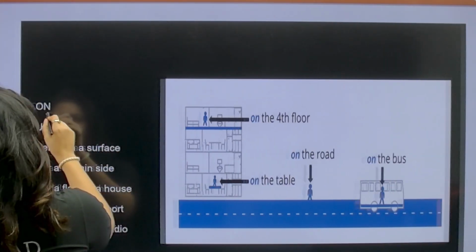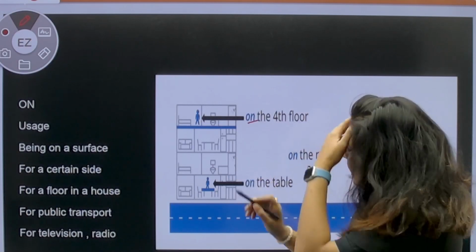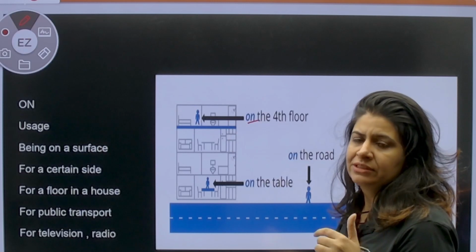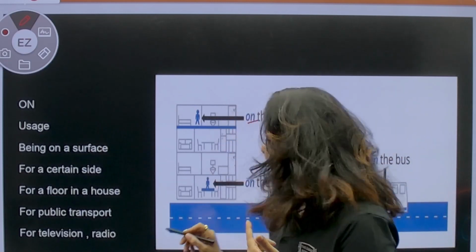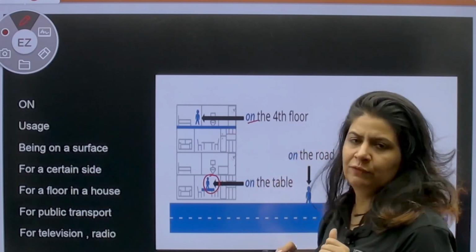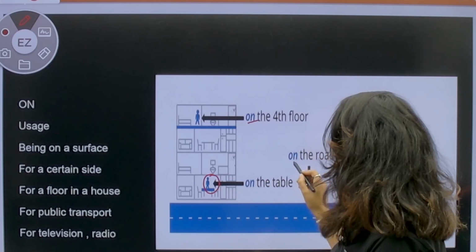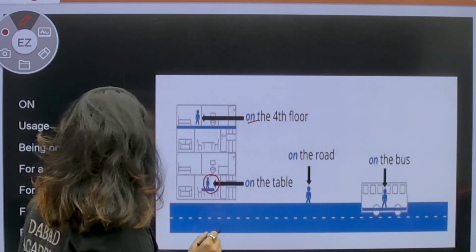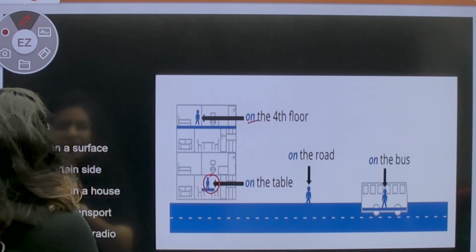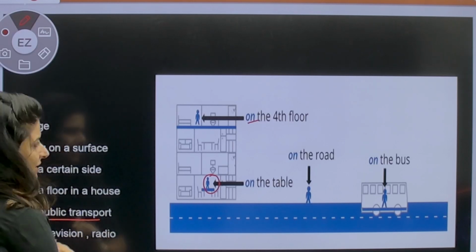Okay. Now on, how do we use on? Like I said, on the floor. As you can see in a building, it's on the floor. If you say on the table, which I just told you is at the table, on the table means someone is on top of the table. All right. On the fourth floor. So for floors we use on, but for the table we use at. Then on the road. For example, on is used for being on a surface, for a certain site, for a floor in a house, for public transport. Now this is very important.